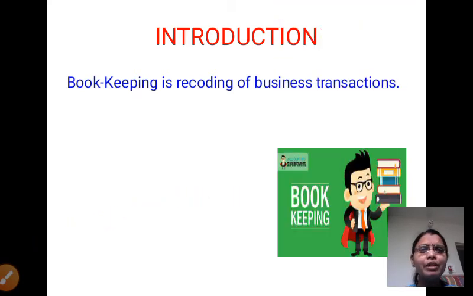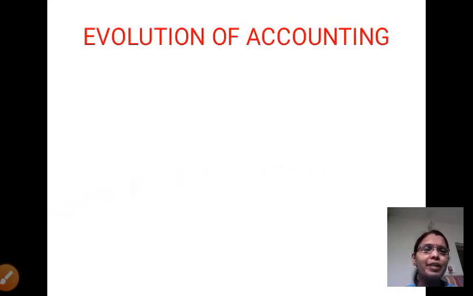Okay. Then there are n number of books. In n number of books we record transactions like purchases, sales, etc., cash transactions, bank transactions, all those we record here. Okay, then next, history of accounting. Next we learn the history of accounting.